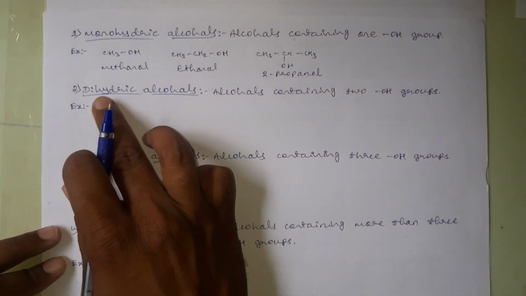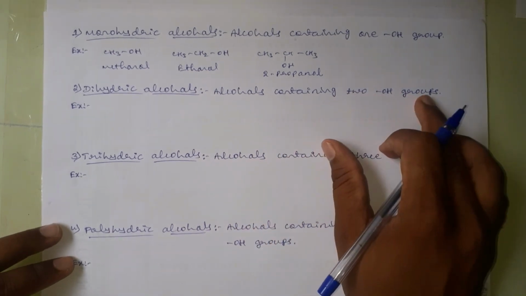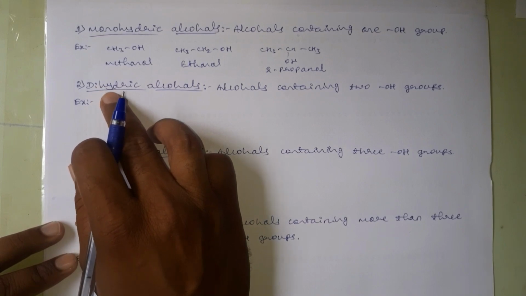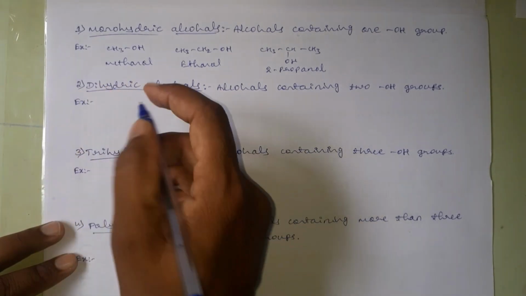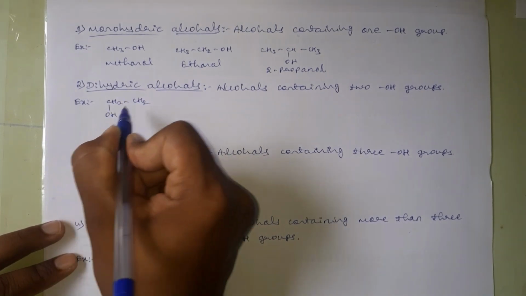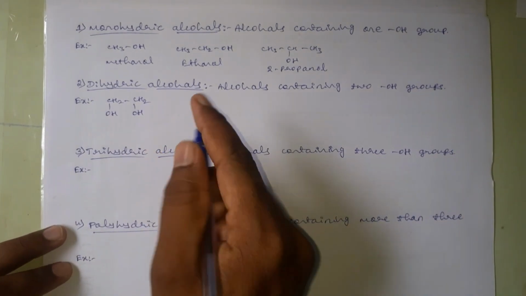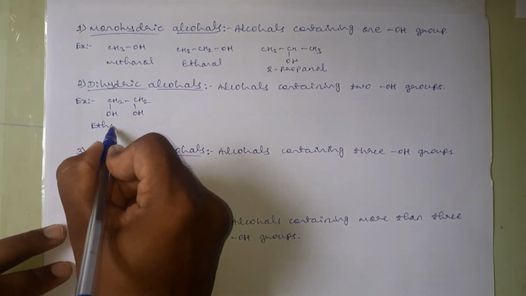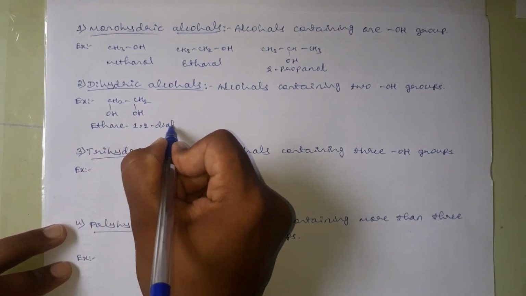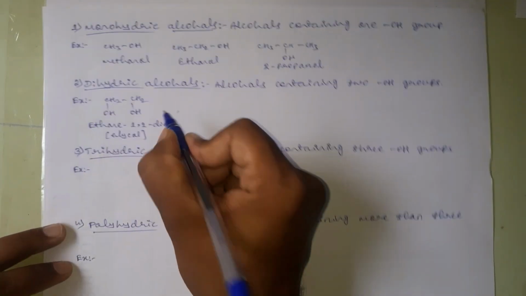Then the second one is dihydric alcohols. The alcohols which are containing 2 OH groups are considered as what? Dihydric. As the name itself indicates, di means what? 2 OH groups. And here I will take CH2OH, CH2OH as an example for the dihydric alcohols, and its name is ethane-1,2-diol. In general, we can call this one a glycol, correct?